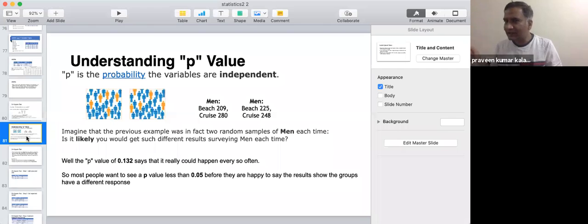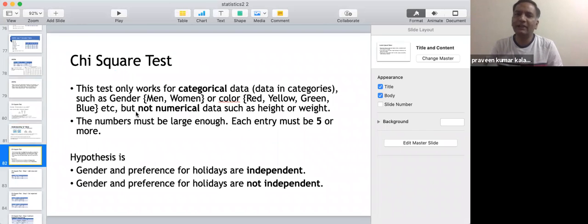So hence you can say that there is a variance because of gender. Hence you are going to conclude that yes, your null hypothesis is wrong. So the smaller the p-value is, the more you reject the null hypothesis. We'll anyway go through the steps and talk about various things while we do it.